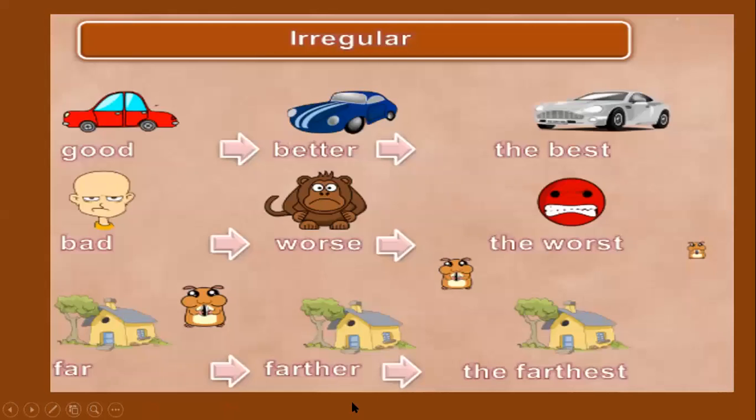You can see here, for example, this car is good. If I want to compare this car to this, I will say that this one is better. But this is the best. So I cannot say gooder and the goodest. Okay? We cannot use the regular form. Bad, worse, the worst, far, farther, and the farthest.